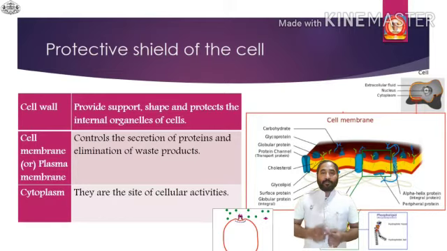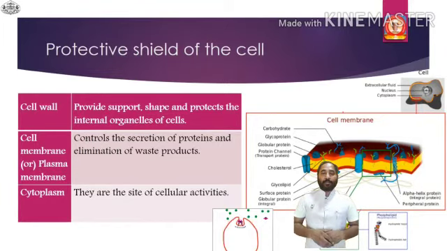First of all, the cell wall. The cell wall is the outer covering of the cell which protects the inner cell organelles. Another one is the cell membrane or the plasma membrane, which handles the transportation of food from one cell to another cell. And another is the cytoplasm. Cytoplasm is where all the cellular activities take place in the cell. These are the cell organelles found in the cell.